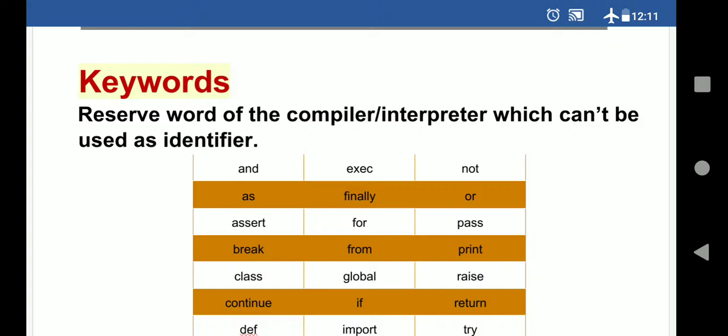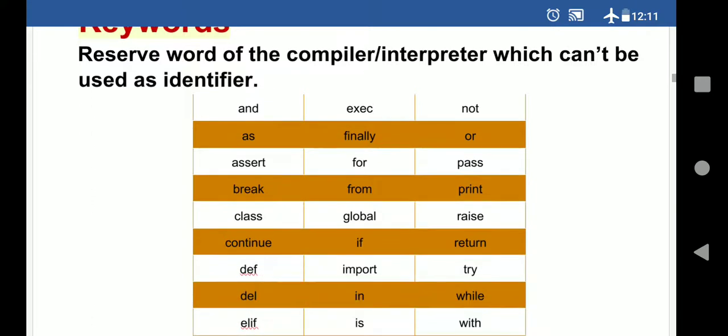So we cannot take these words whenever we are creating a variable. कोई भी variable name keyword नहीं होगा because वो पहले से predefined है. So now you can see here there is a list of the keywords: and, as, break. Whenever we do the next chapter, this list will automatically come one by one. Like in the next chapter we will learn if.